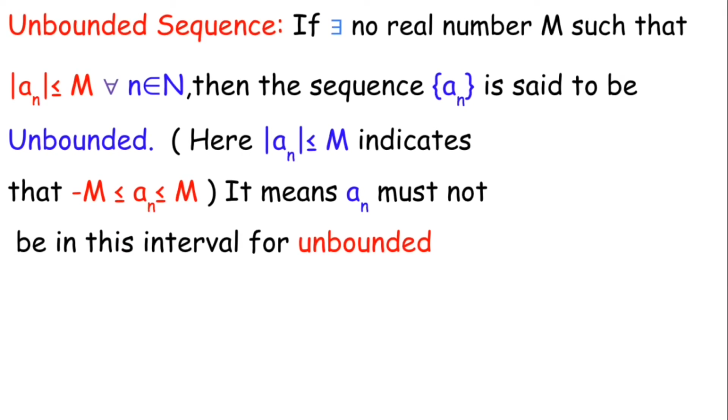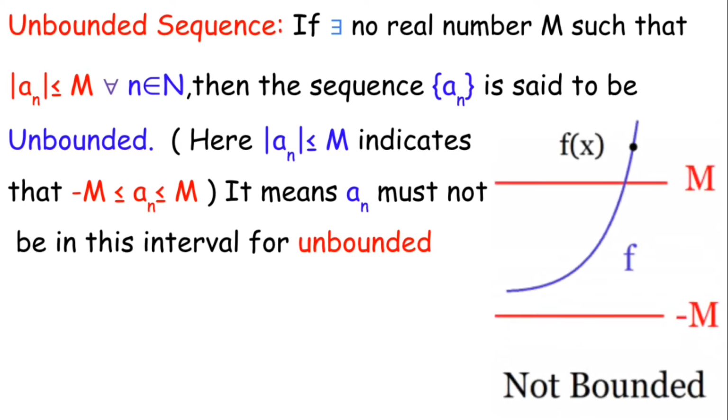Now let's look at the unbounded sequence. If there exists no real number m such that the modulus of a_n is always less than or equal to m for all n belonging to natural numbers, then the sequence a_n is said to be unbounded. It means a_n must not lie in the interval. If either of the cases is not matched, for example it is bounded below but not bounded above, then it must be an unbounded sequence.